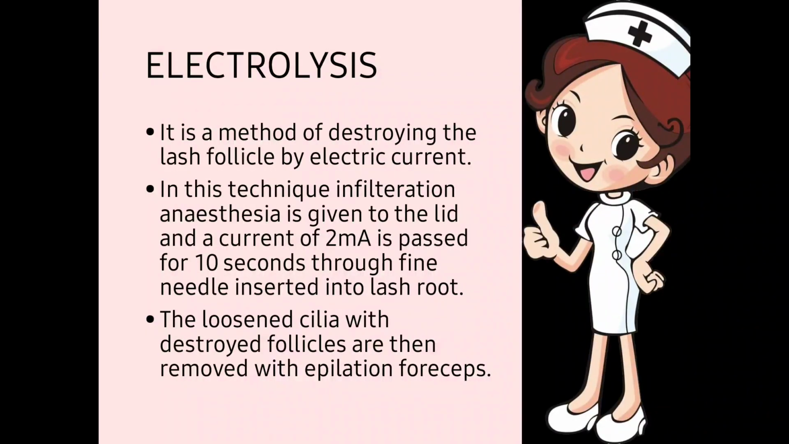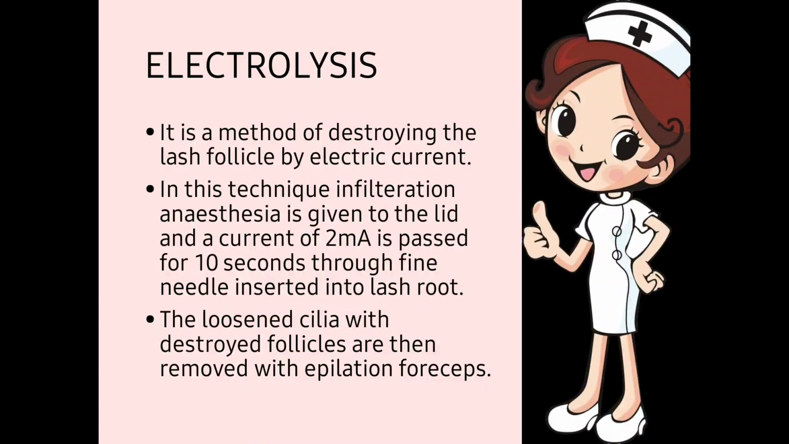Now it is a method of destroying the lash follicle by electric current. Where the growth of the eyelash takes place, electric current is given to that lash and then it gets destroyed. In this technique, infiltration anesthesia is given to the lid. Now on the eyelid, anesthesia is given and a current of 2 microampere is passed for 10 seconds through a fine needle inserted into a lash root. The lash root is that part where the lash emerges, where the growth of the eyelash starts.